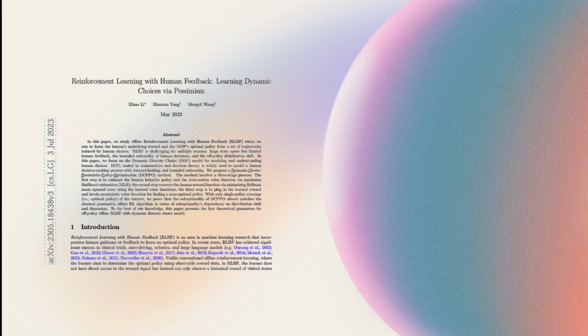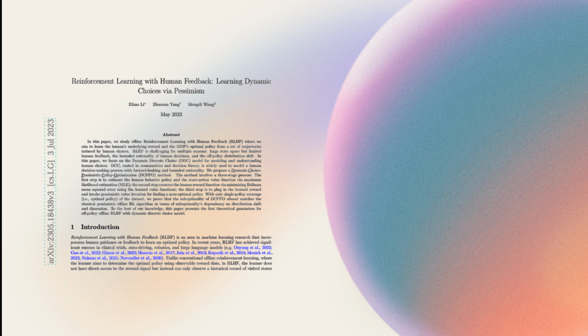Why is pessimism useful? When learning from human data, we face off-policy distribution shift. The collected data only covers a subset of possible actions, meaning blindly following it can lead to errors. Pessimism ensures that the model doesn't over-trust unreliable data, instead favoring safer decisions supported by stronger evidence. This principle is widely used in offline RL to avoid overfitting to limited datasets.